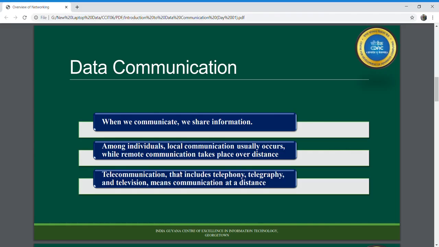Or even television: the recording takes place at one place, but the signals are distributed among different locations, and you can watch the same show at distant locations. So communication is a process of transferring a message from one point to another.